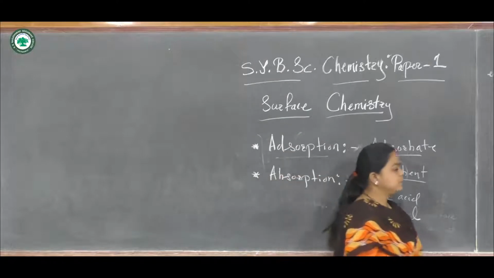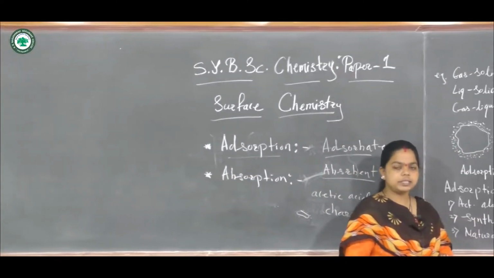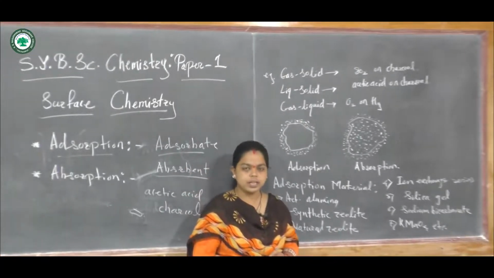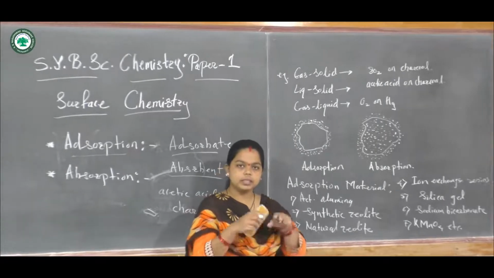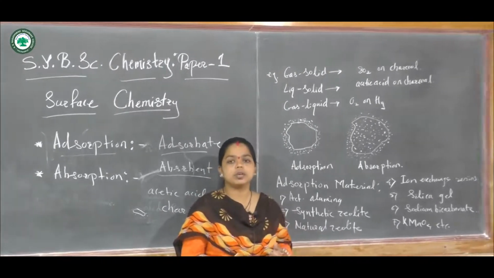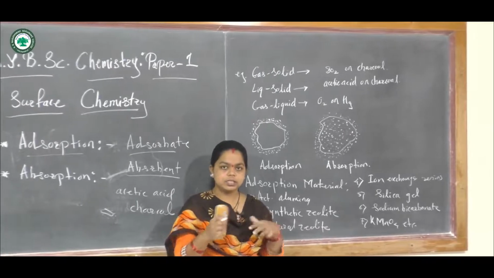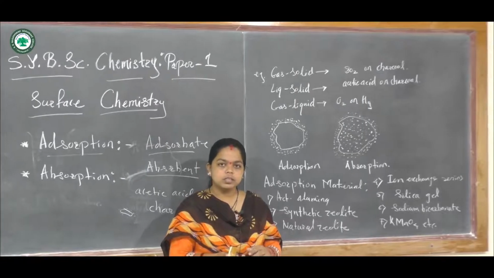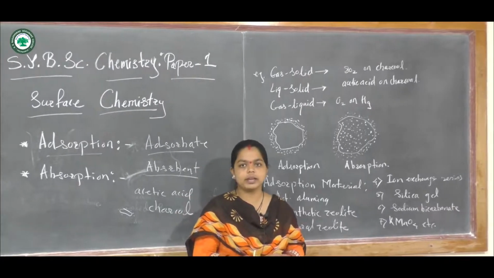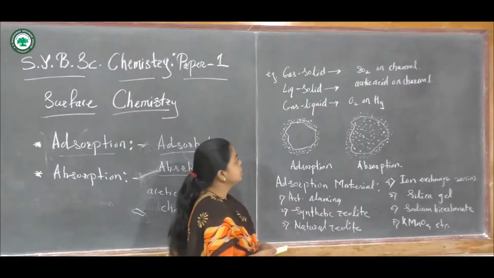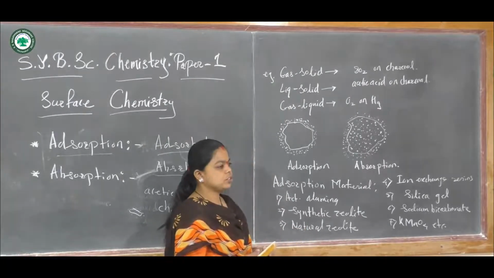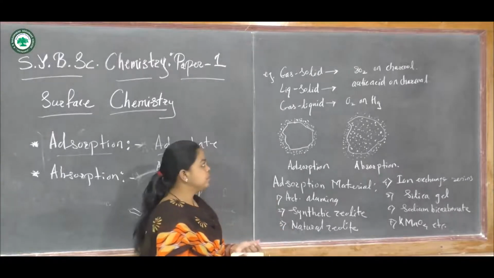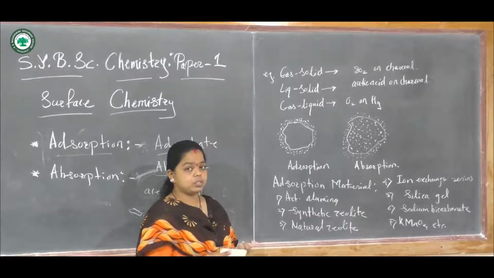Now let us consider different types of adsorption examples. When we consider a solid surface for adsorption, the liquid molecules or liquid compound may get dispersed, attached, or adsorbed on that surface. Liquid or gaseous molecules can also show the adsorption property. When we consider the types of adsorption, gas-solid adsorption may take place, liquid-solid adsorption may take place, or gas-liquid adsorption may occur.